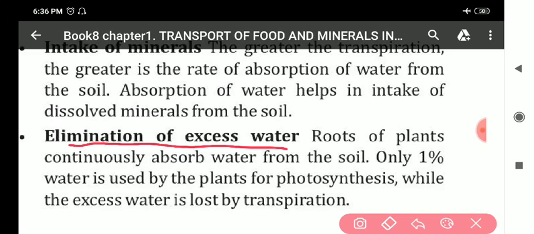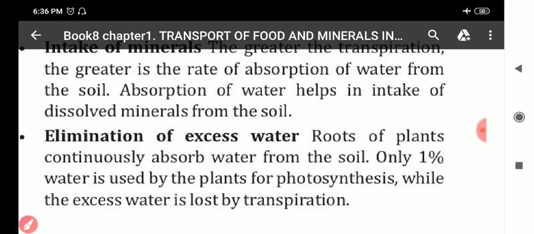So, my dear students, these were the three importances of transpiration. The first importance is it provides cooling effect. Then the second one is it helps in intake of minerals, and the third one is it helps in elimination of excess water.